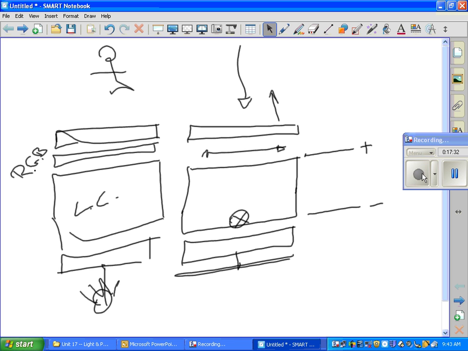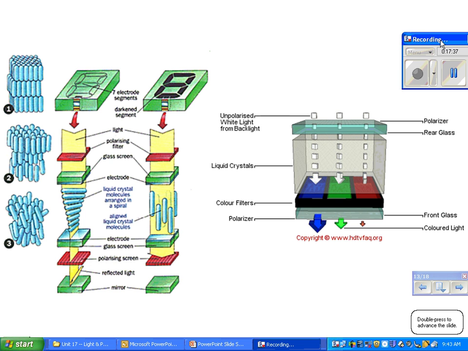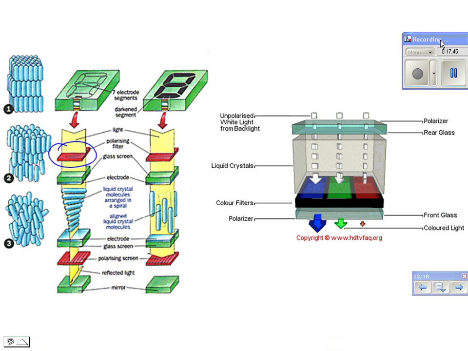Okay, here's your basic black and white one, right? Notice the light comes through. Okay, it gets polarized here. Here's the crystals that rotate at 90 degrees. It gets through the second filter, bounces off, comes back out, and that particular thing looks like a light pixel. When I put electricity across my electrodes, the crystals line up parallel to one another so that the polarized light does not rotate, it does not get through the second filter, and then that pixel becomes dark.